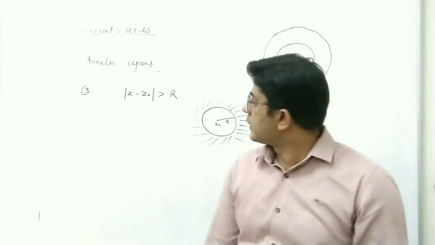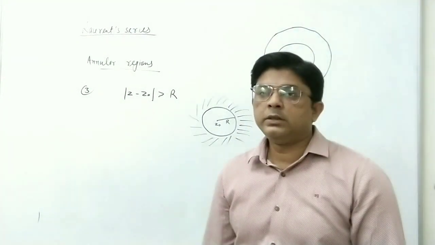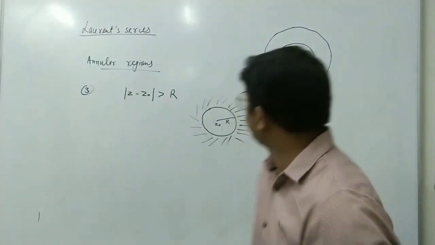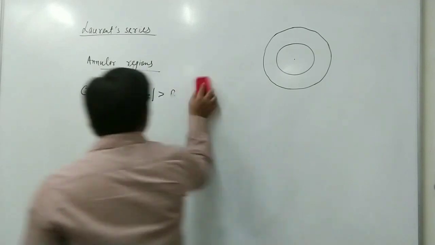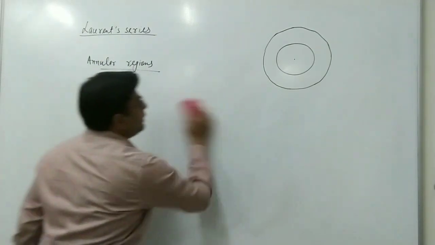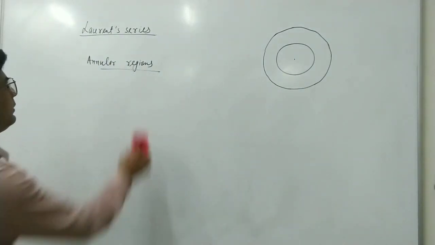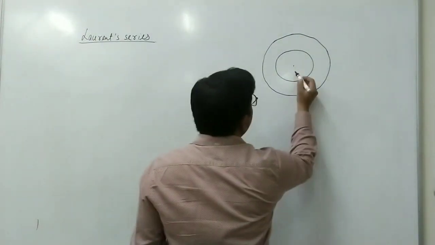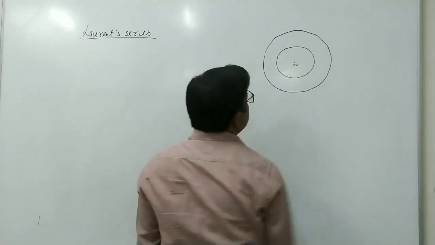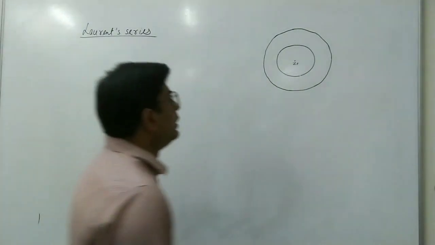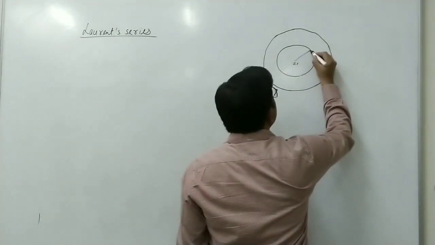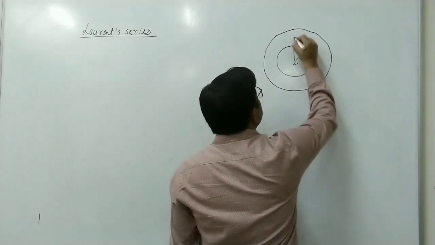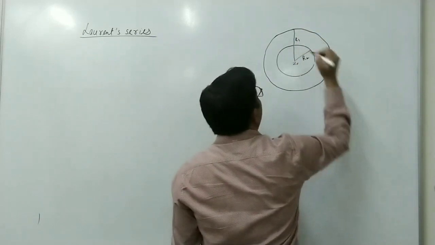For that, first we study the Laurent series, then we will see how we can expand the Laurent series in these cases. So I will write the general case. Suppose we take two concentric circles with center z0. The smaller radius is r2 and the larger radius is r1.